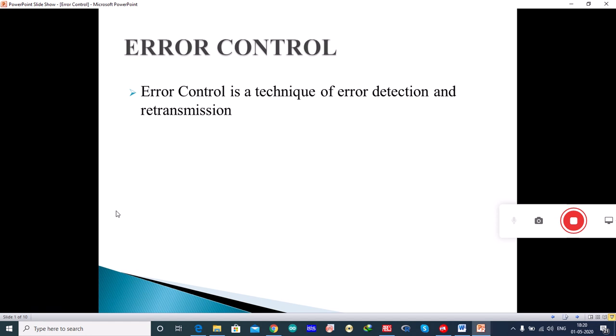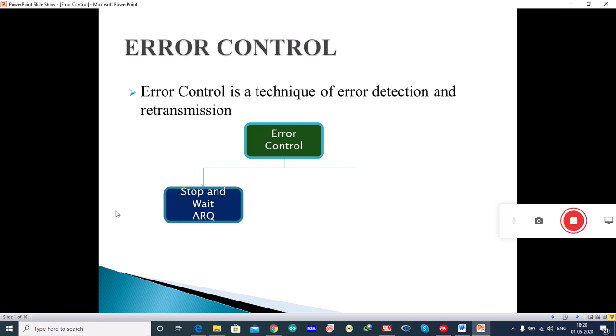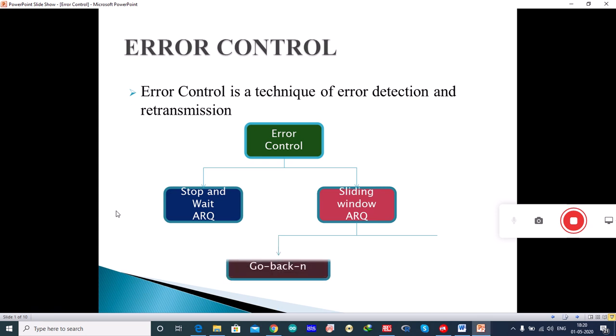Error control is a technique of error detection and retransmission. Error control has two techniques, namely stop and wait ARQ and sliding window ARQ. Sliding window ARQ uses two protocols, namely go back N and selective reject. ARQ stands for automatic repeat request.